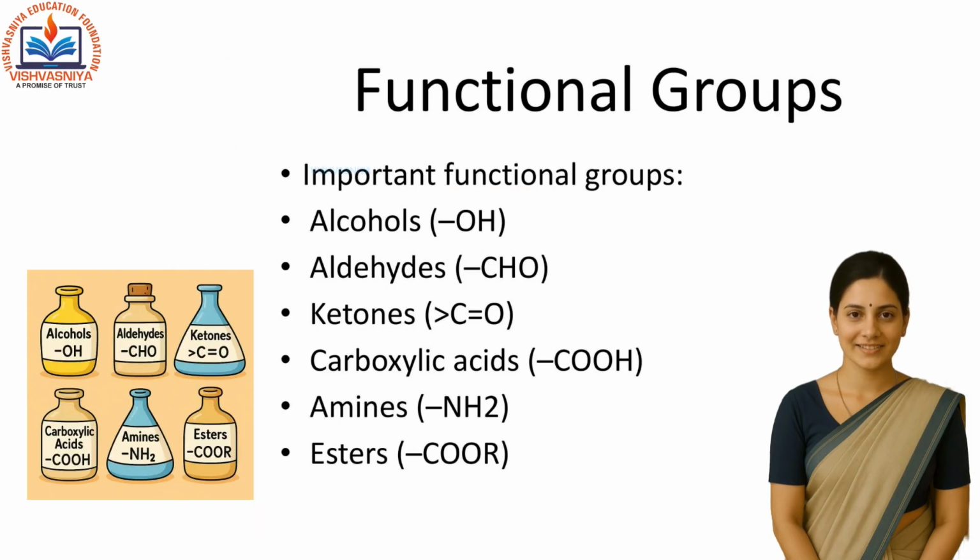Another way to classify compounds is by functional groups. These are specific groups of atoms that give compounds their chemical properties. Some important ones are alcohols with OH, aldehydes with CHO, ketones with CO, carboxylic acids with COOH, amines with NH2,